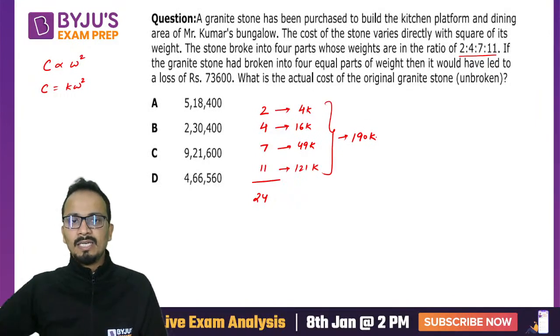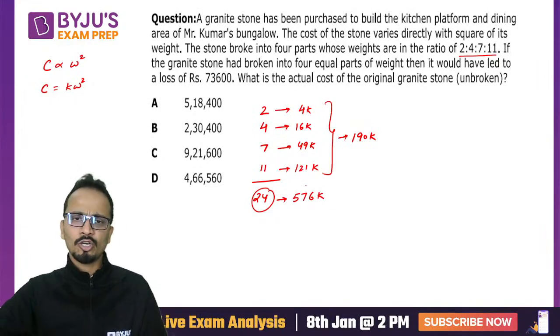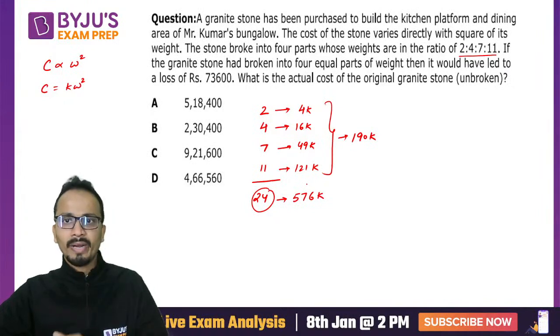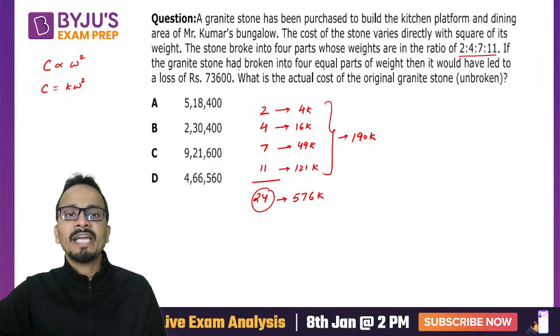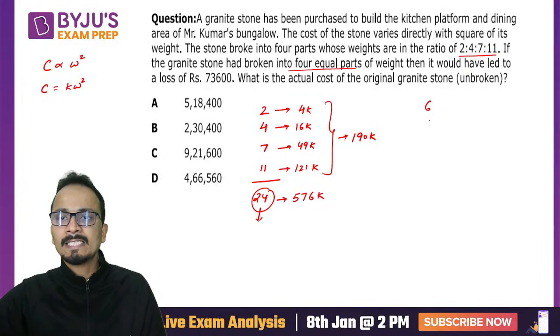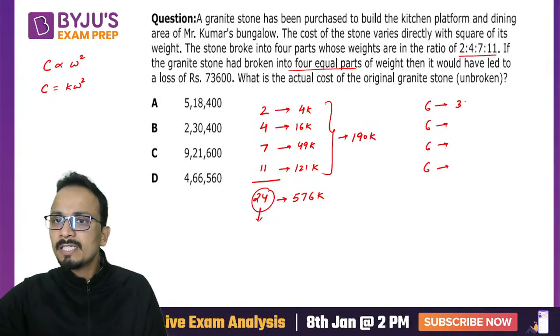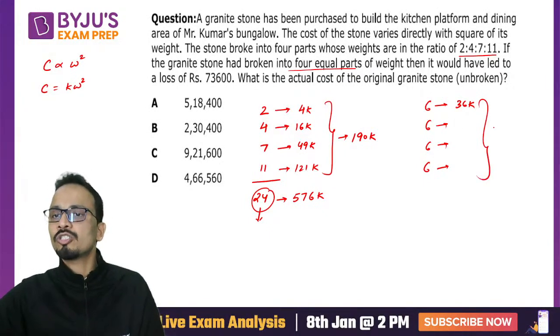And if I calculate the cost of unbroken stone, this will be 24 square, that is 576k. Cost of unbroken stone, right? Now further they are saying that if the granite stone had broken into four equal parts, so total weight was 24. If I divide it in four equal parts, 6, 6, 6 and 6, the cost of each of these stones will be 36k and the total cost of these four stones will be 144k.